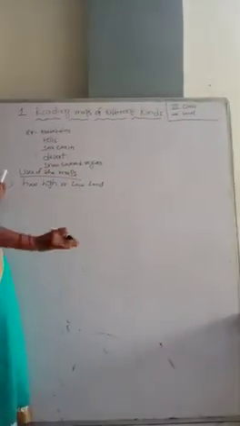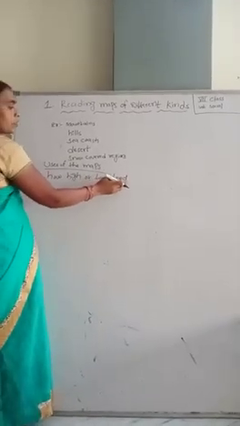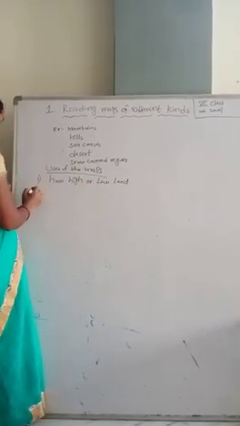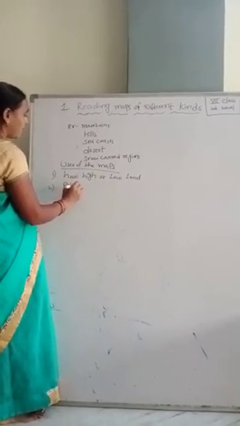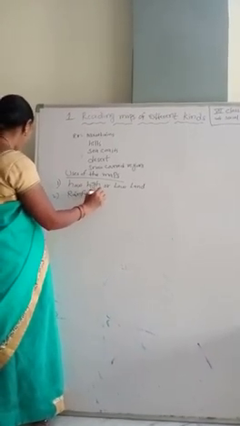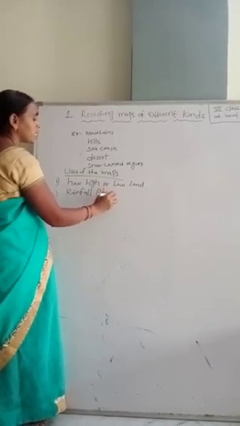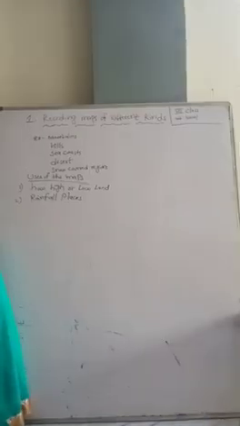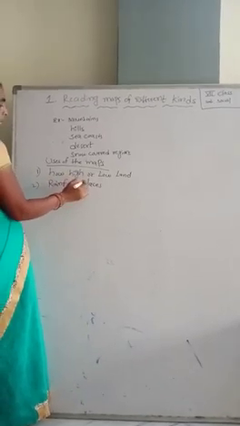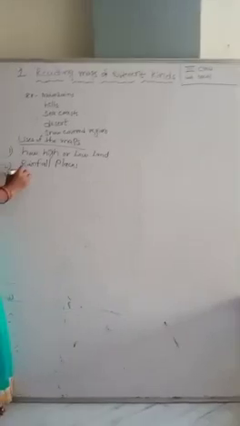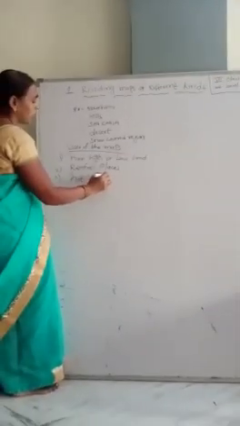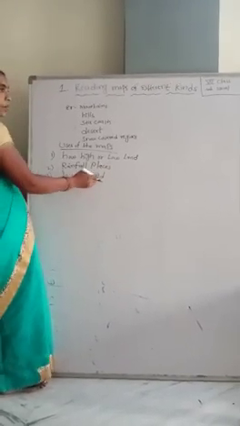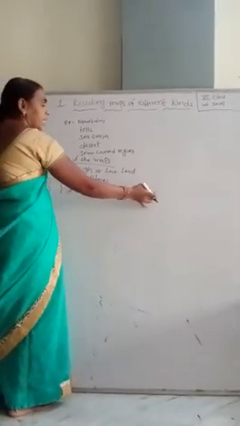This we can show on the map. The second is the rainfall places. High rainfall places or low rainfall places, we can show on the map. And the third is hot or cold. Whether the place is hot or cold, we can show on temperature maps.